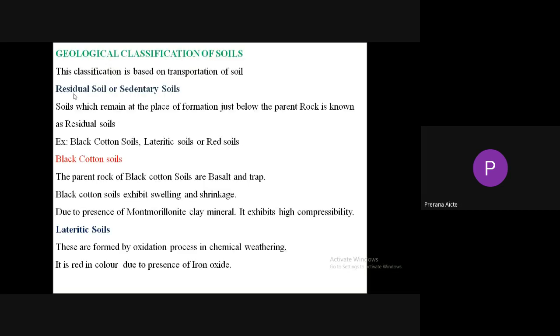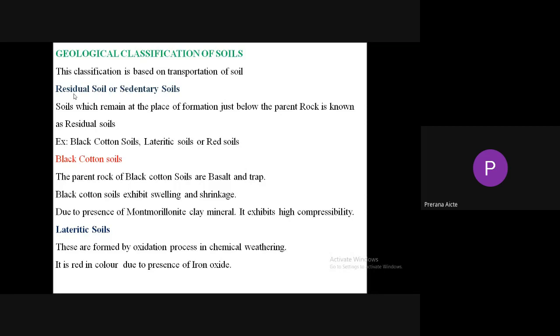Geological classification of soils. This classification is very important from the GATE point of view, so each and every point you should remember. This classification is based on transportation of soil. Based on transportation, the soils are classified into two types: residual soils, or sedentary soils, for the first category. The second category is transported soils, or sedimentary soils.